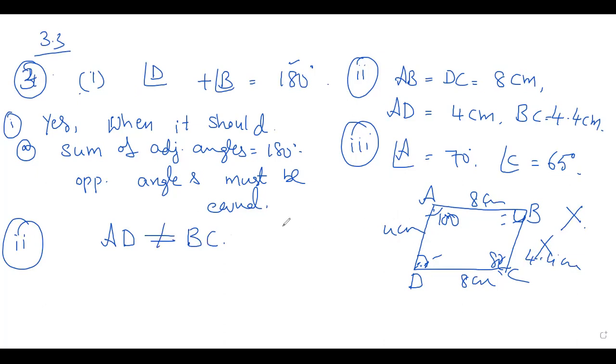The condition is not satisfied, so it is not a parallelogram. A is equal to 70, right? This is 70, they are saying. C is 65. No, right? Opposite angles must be equal. Angle A is not equal to angle C. Therefore, it is not a parallelogram.